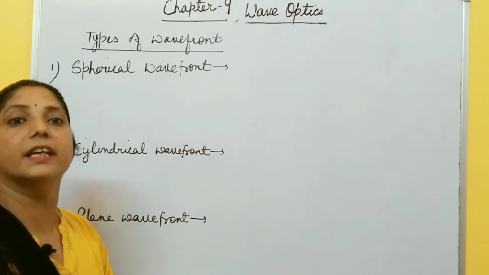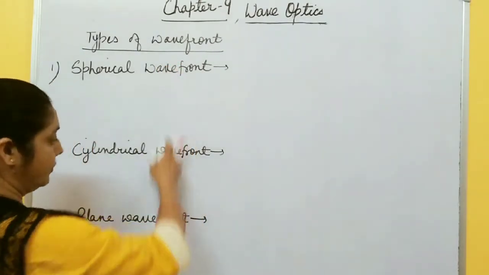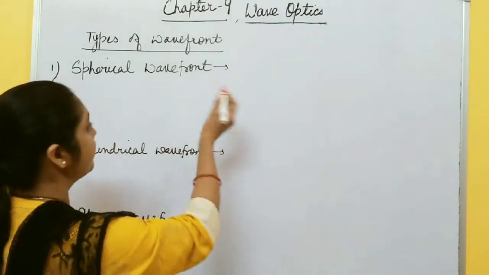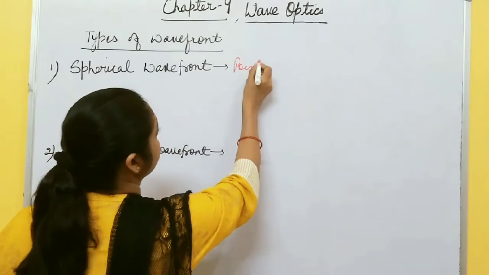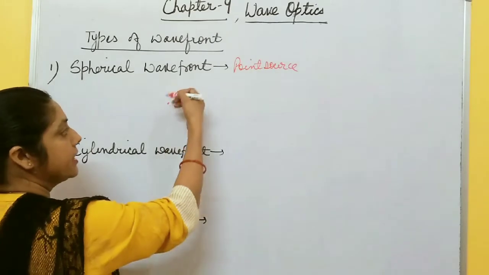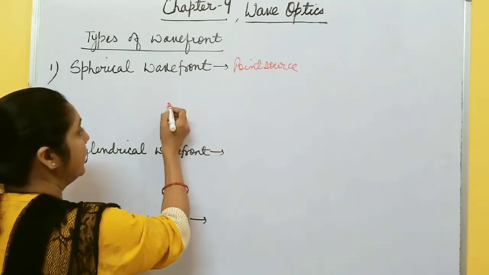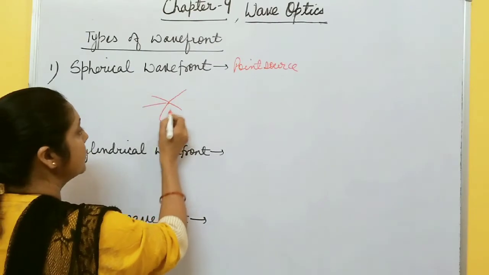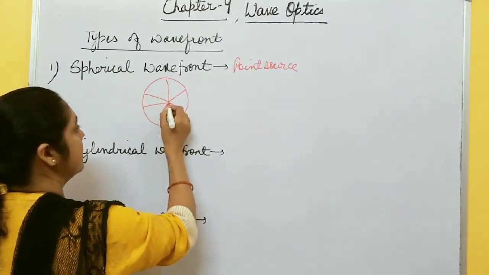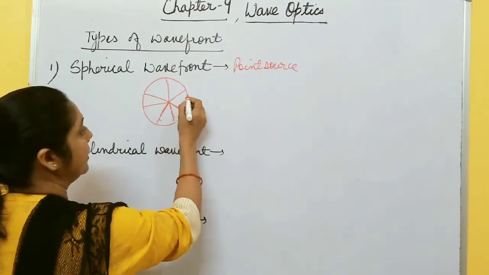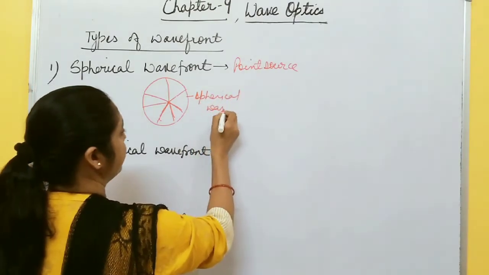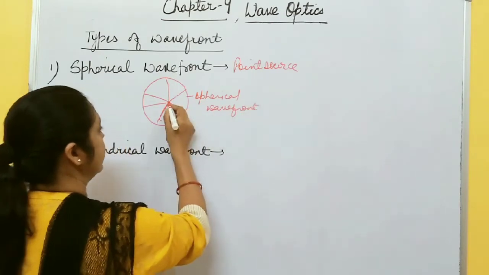The first one is a spherical wave front. All this classification of wave front is based on the shape of the source. So in case of a spherical wave front, what type is the source? Point source. Suppose this is a point source, so it creates disturbance in all possible directions, and you get what type of wave front from this point source? You get a spherical wave front. This is a spherical wave front in case of this point source. Here is the source.